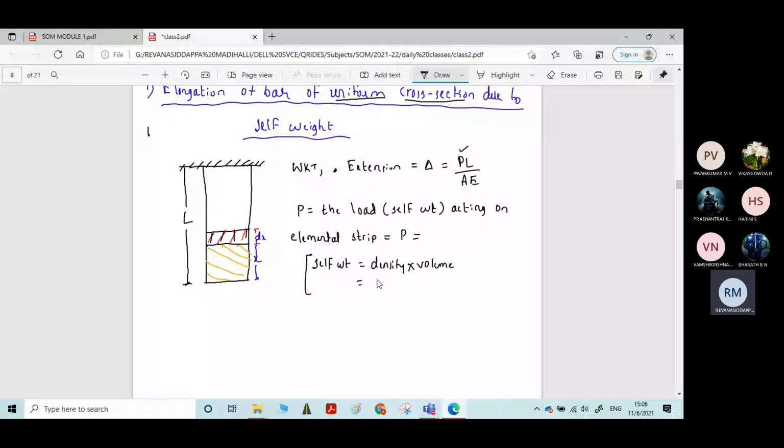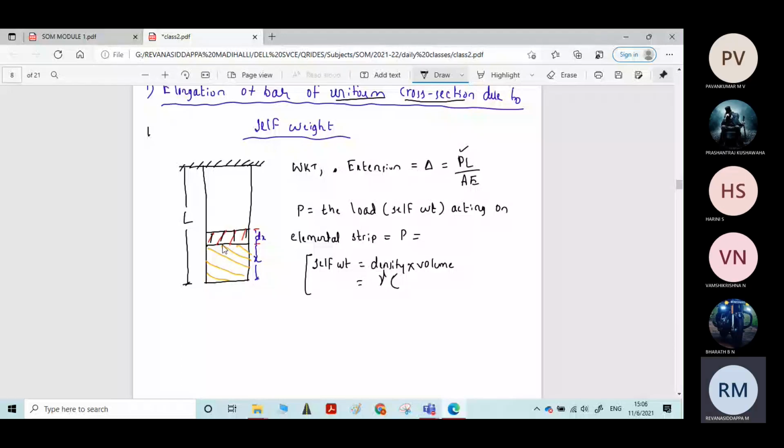Let us take density as gamma, into the volume of this portion, hatched by the yellow line. The total volume of this yellow portion we need. How to calculate this total volume? We will calculate cross-sectional area multiplied by length x, which will give the volume.